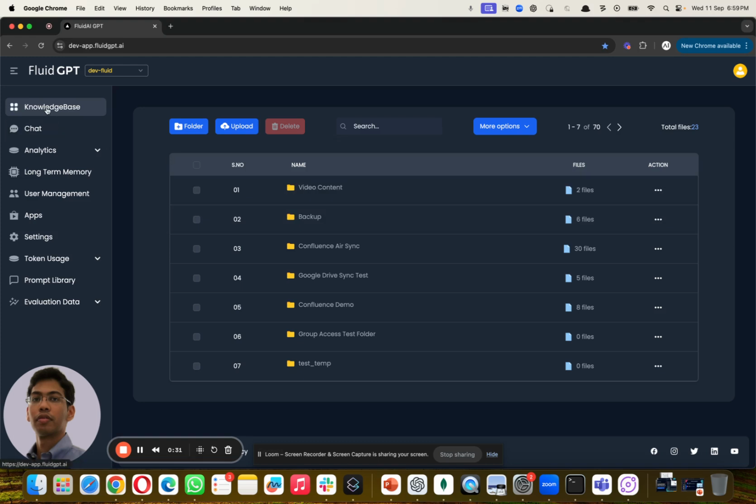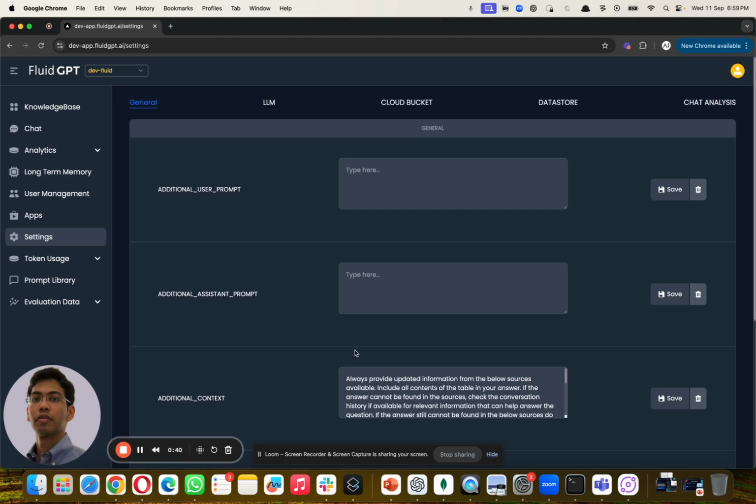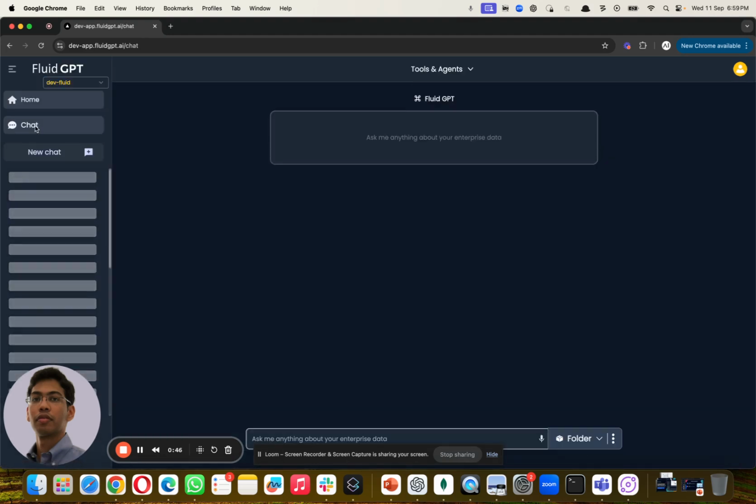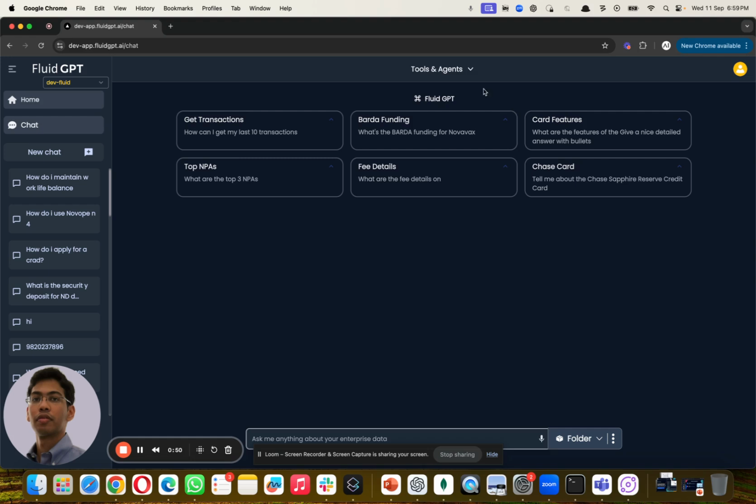So you can actually add data from various kinds of sources, and in the settings section you can also go ahead and provide all kinds of things like context and what kind of AI agent it is, and for that particular interaction or conversation, user specific context can be added.